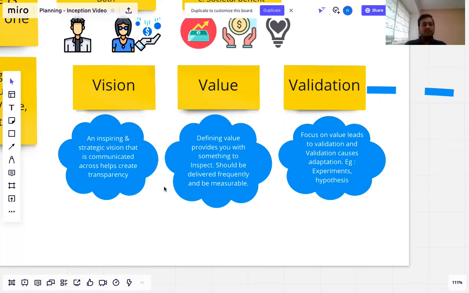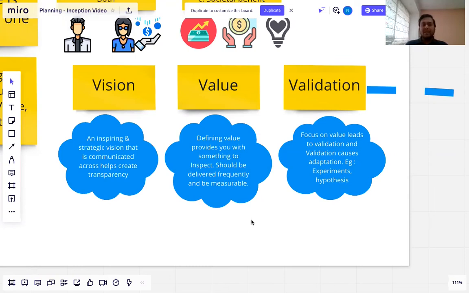So, going back to Uber, if you do Uber Pool, there will be fewer vehicles on the road, meaning less pollution. Or if you look at electric vehicles, that means zero emissions, again, a sustainable climate. So things like this define your value. It's not really an output of your product, it's the outcome that the customer, the organization, and the society get out of it. And when you have a defined value, you get opportunities to inspect how you're doing.